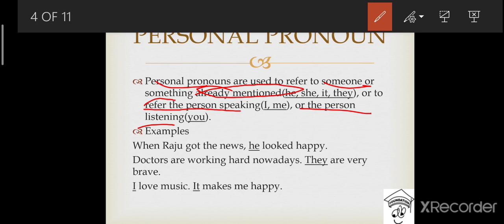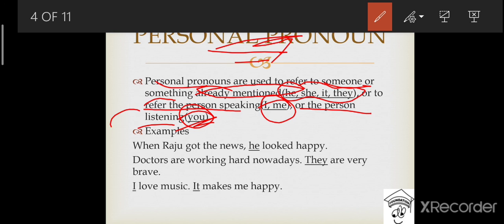So, to refer to a person or any object or material, we can use he, she, it, they as personal pronouns. The person who is speaking, that means the first person, is I or me, right? And the person who is listening, that means the second person, is you. So he, she, it, they, you, I, me, etc. are the examples of personal pronoun.